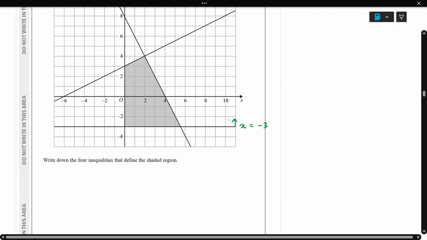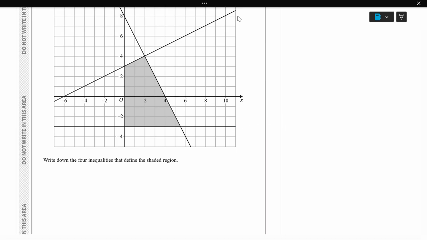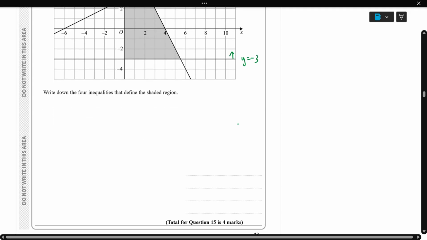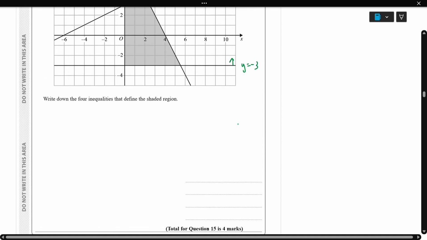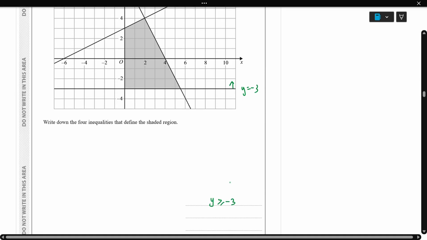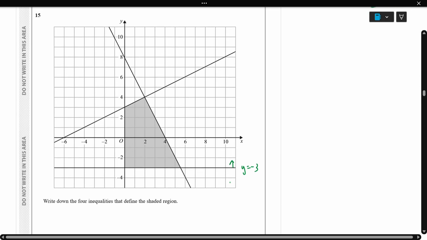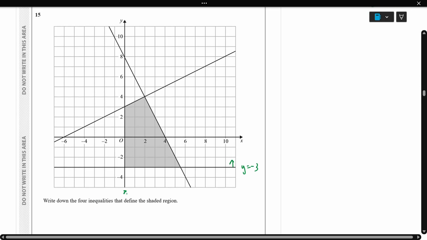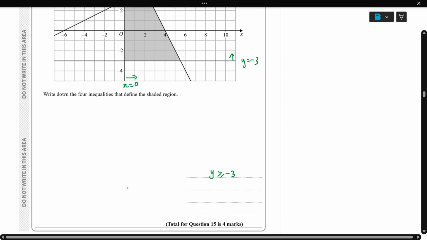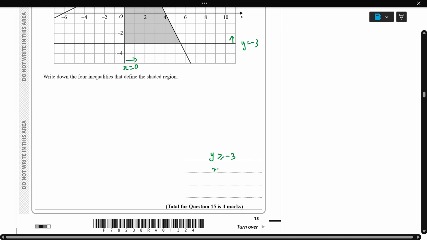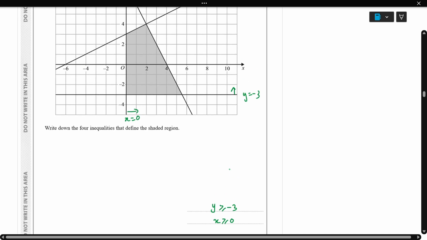Sorry, this is not x, my mistake. This is horizontal, so always y. So y equal to negative 3, and the region is above, so y is greater than or equal to negative 3. Then next, along the y axis, this line is x equal to 0, and the region is above, so x is greater than or equal to 0. Second inequality is x greater than or equal to 0.